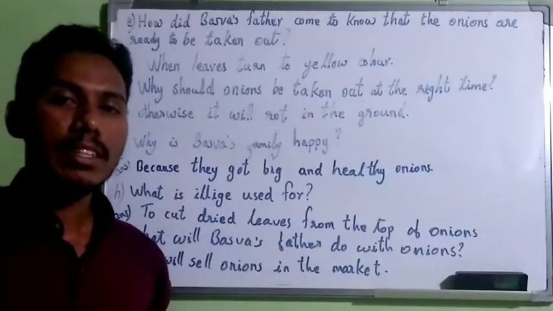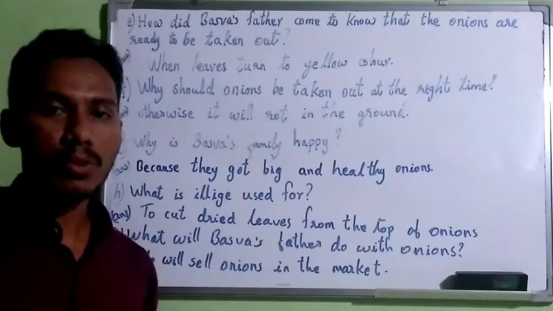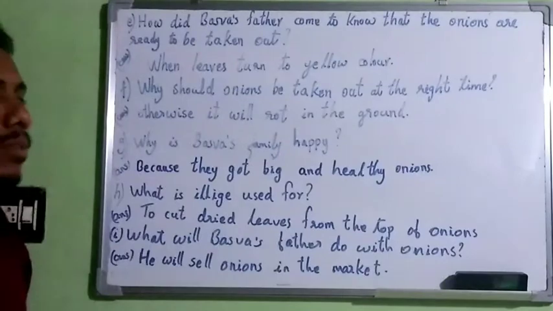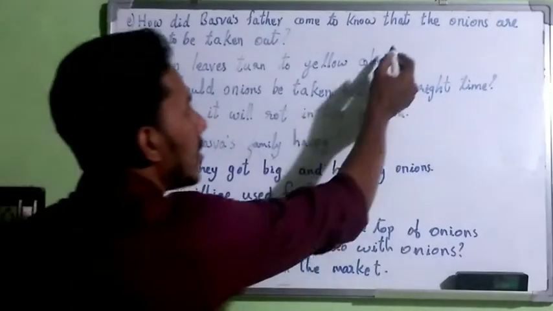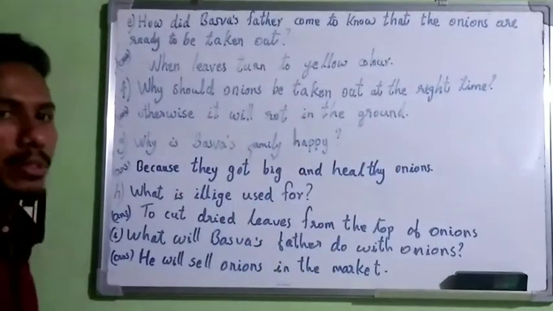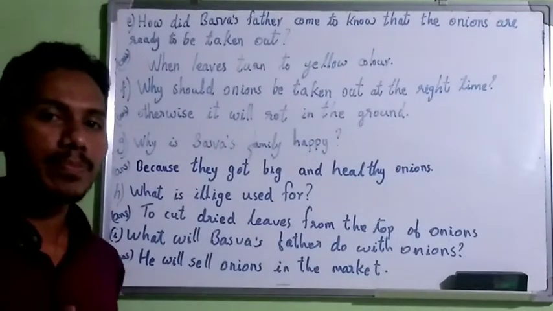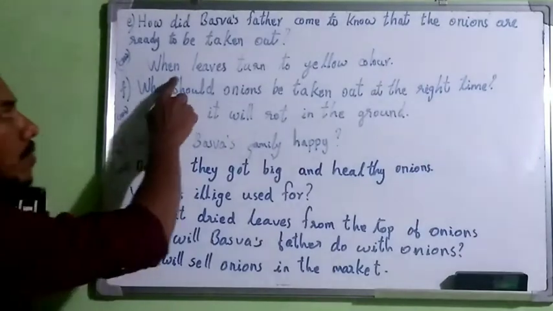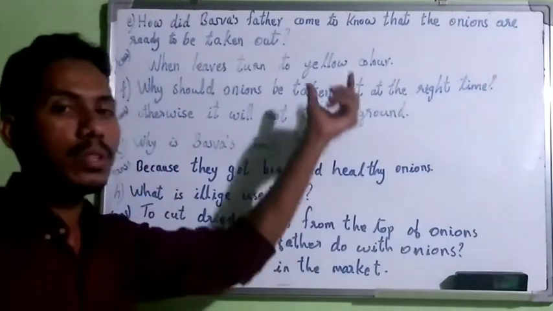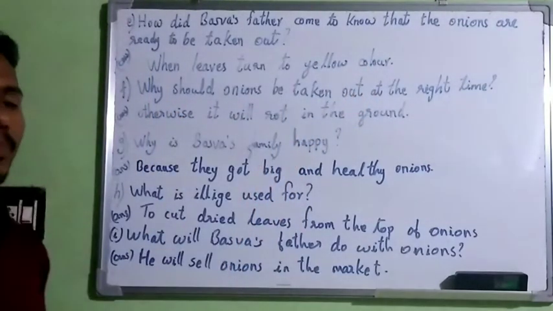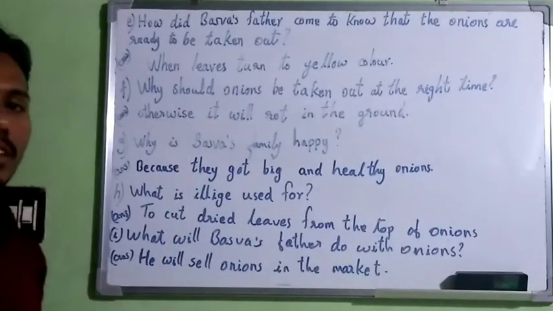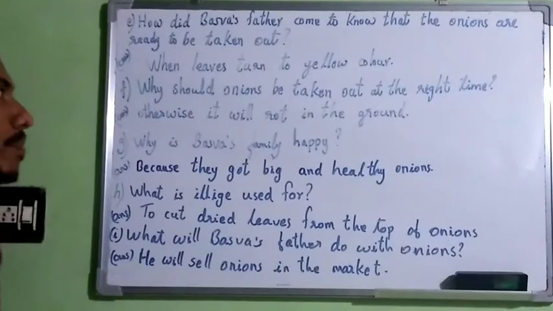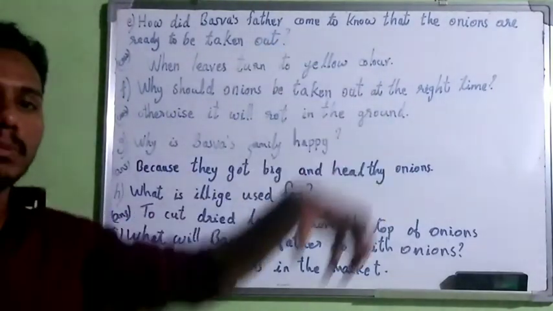Okay, then take the next page. You can see another question. So read it carefully. How did Baswa's father come to know that the onions are ready to be taken out? What is the answer? You can find it in your textbook. When the leaves turn yellow. When the leaves of the onion turn yellow, this is the identification to take out the onions from the field.